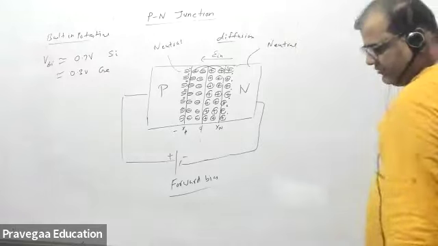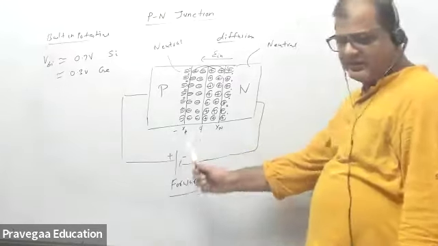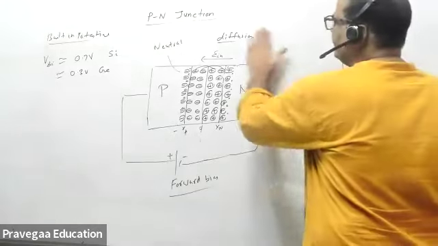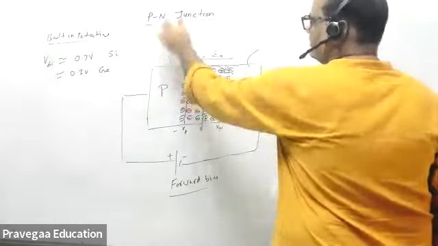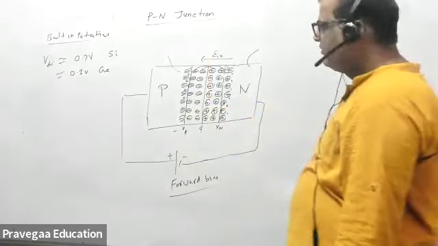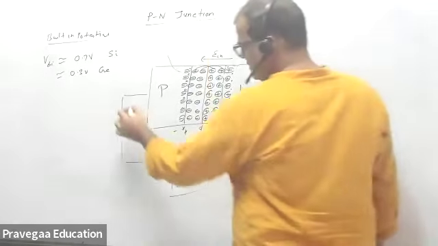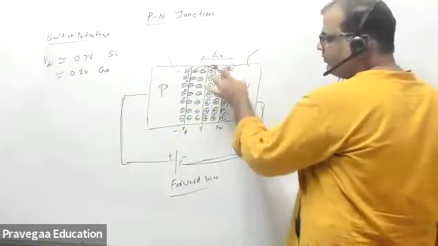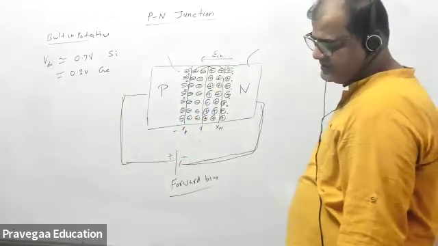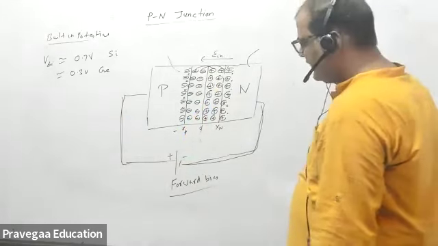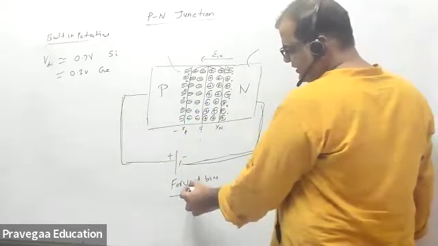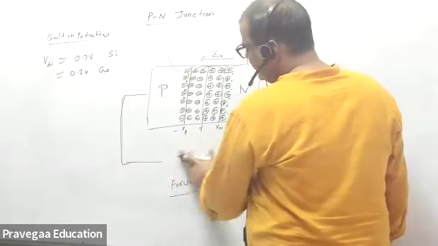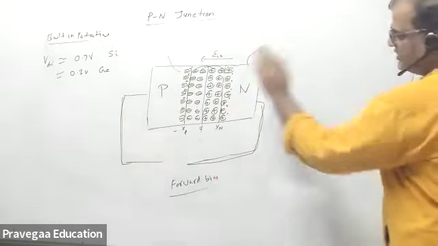So now what will happen when I apply this? When I apply this positive here, negative here, what's supposed to happen? Tell me, what will happen? Further diffusion starts? For that, why? Because of the applied bias. So this electric field is stopping the diffusion of charges. Okay, and now first let us understand in the electronic band diagram what happens before you apply this bias. What happens in steady state when this junction is formed?